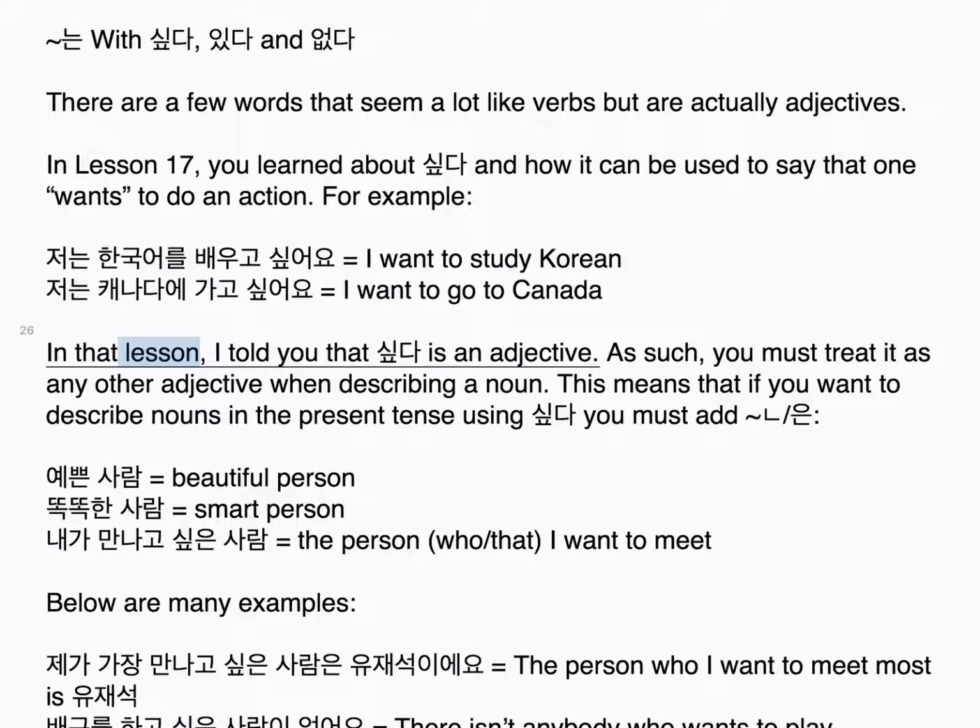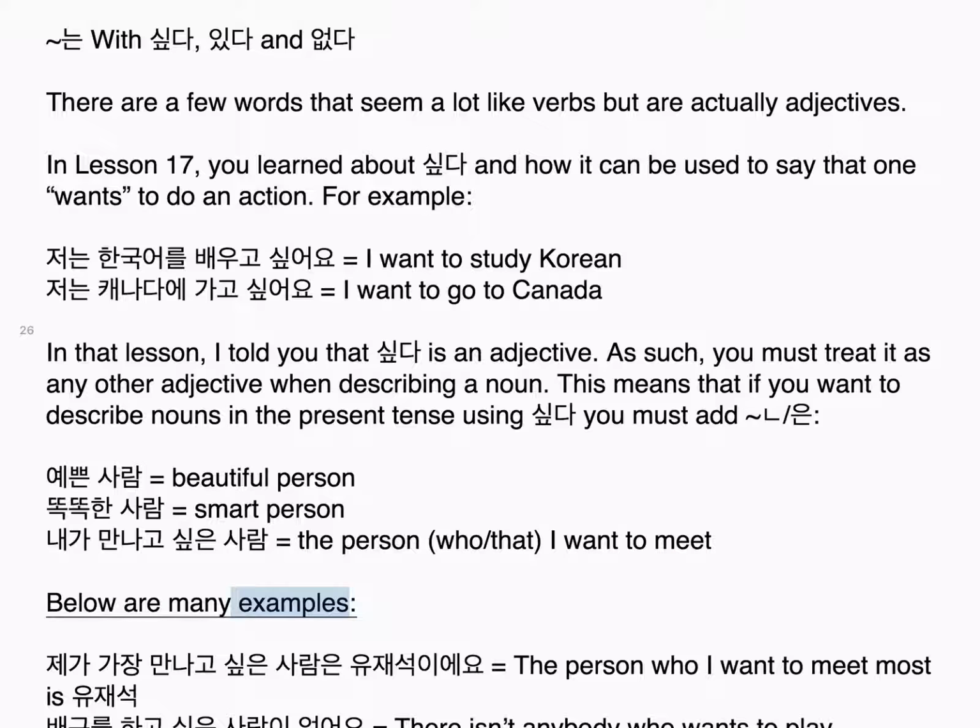In that lesson, I told you that 싶다 is an adjective. As such, you must treat it as any other adjective when describing a noun. This means that if you want to describe nouns in the present tense using 싶다, you must add 는 to the stem of the adjective: 예쁜 사람, beautiful person, 똑똑한 사람, smart person, 내가 만나고 싶은 사람, the person who I want to meet.